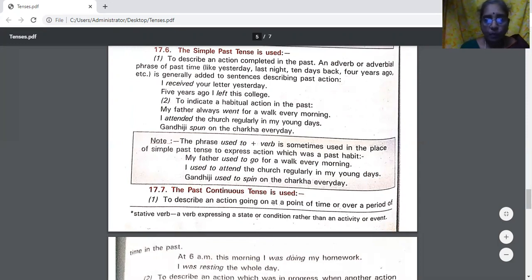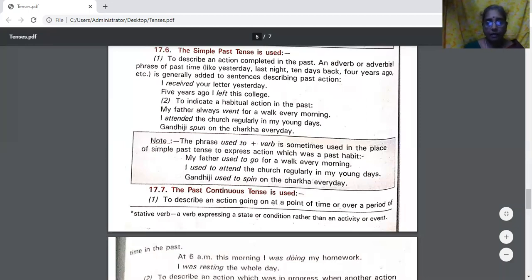The phrase used to plus verb is sometimes used in the place of simple past tense to express action which was a past habit. My father used to go for a walk every morning. So, used to plus verb. That way also we can express simple past tense. I used to attend the church regularly in my young days. Gandhiji used to spin on the charkha every day. So both the ways are used to express simple past tense.